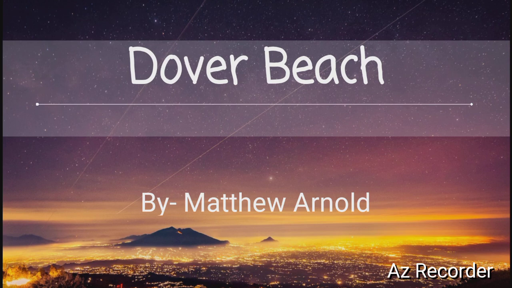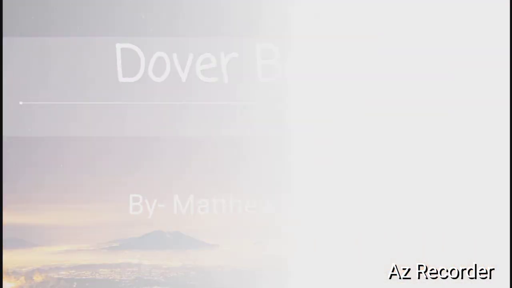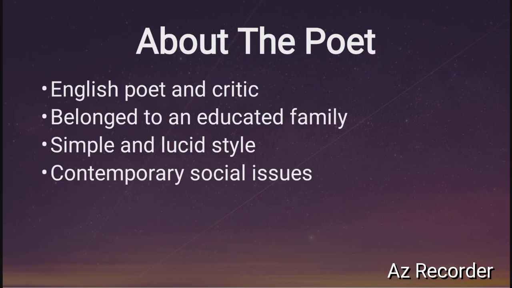Today we are going to study another poem of class 12th ISC syllabus, and the name of the poem is Dover Beach. It is written by Matthew Arnold. Now, before studying the poem, let us know something about the poet, Matthew Arnold. He was an English poet and critic. He belonged to a very educated family. His father was a headmaster and his two brothers were literary professors, and one of them was a novelist too. He was also an inspector of schools for about 35 years and supported the concept of state regulated secondary education.